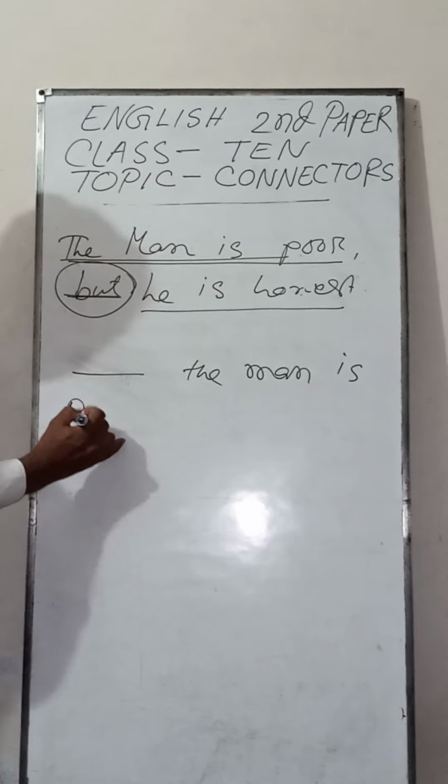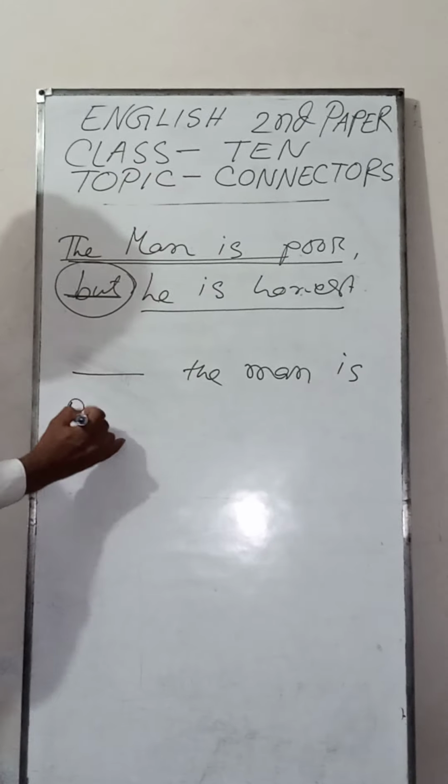Because and because of. What is the difference between the two connectors? Because is also a connector, because of is also a connector. Because means this, and because of means this. This is the reason.